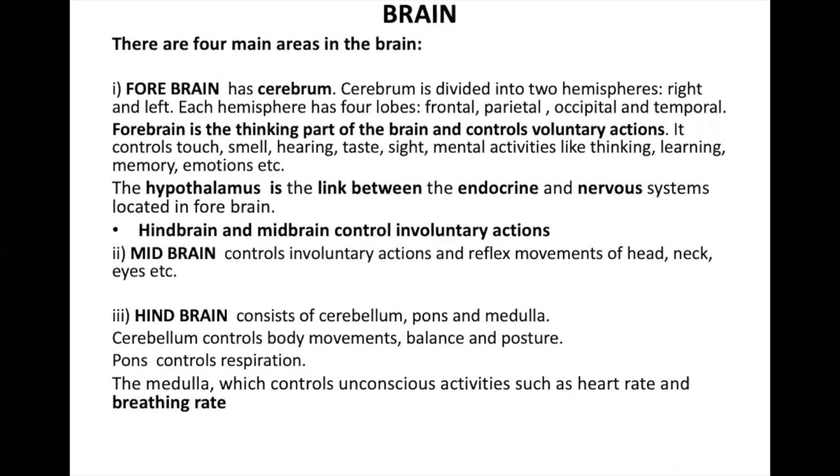The hypothalamus is a link between the endocrine system and nervous system and it is located in the forebrain. You should be knowing because this is a line that is there in your textbook. We will be talking about hypothalamus in the animal hormones. So what is hypothalamus? It is a link between the endocrine system and the nervous system, and it is located in the forebrain.